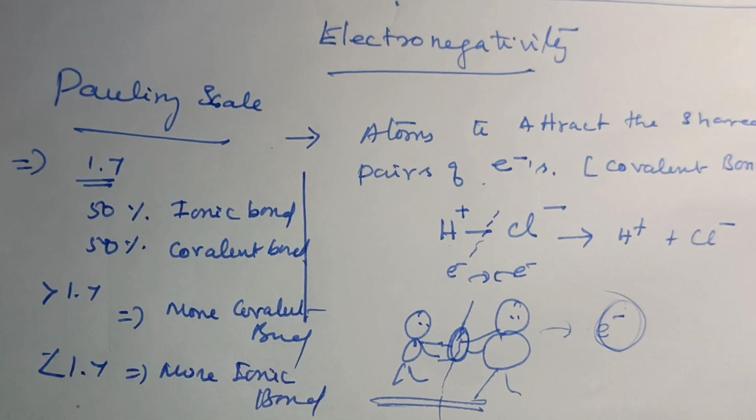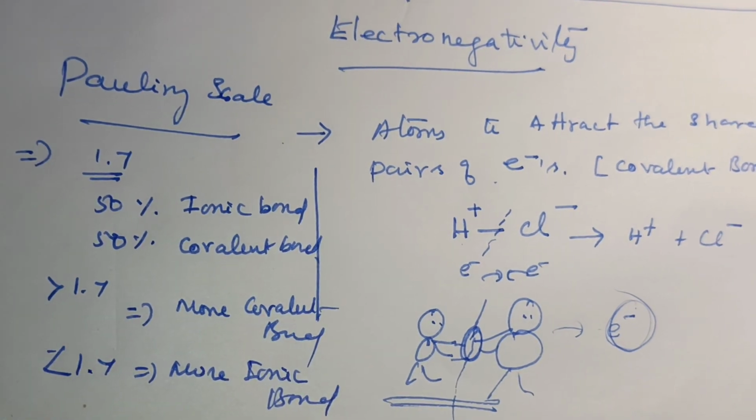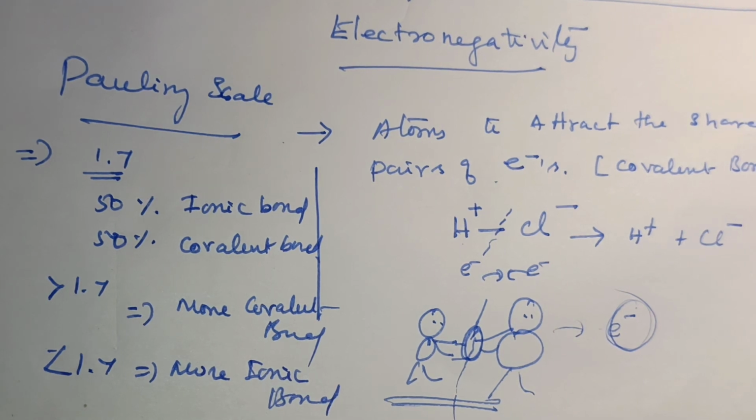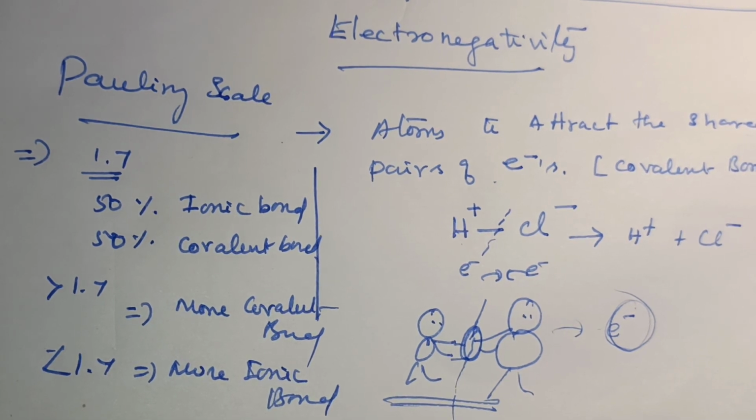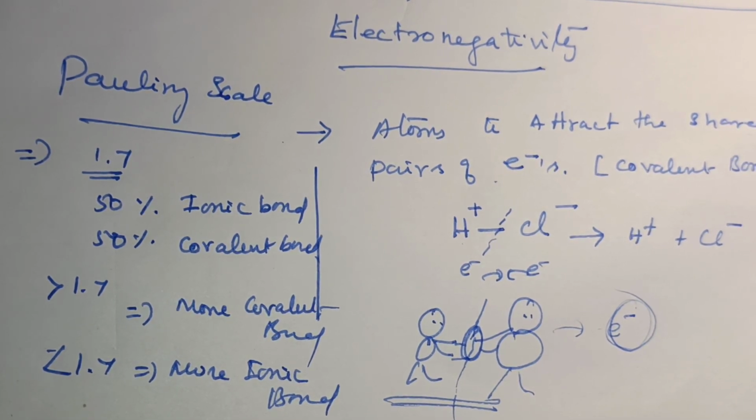So this is an important value for the Pauling scale. A difference of 1.7 means 50% ionic and covalent bond. Less than 1.7 means a strong covalent bond, and more than 1.7 means a more ionic bond.